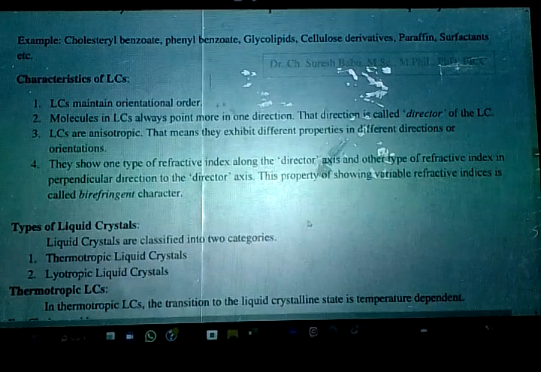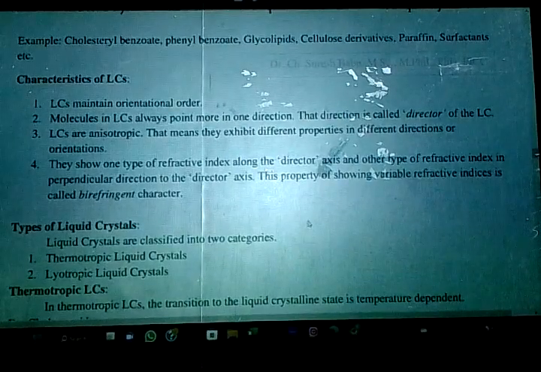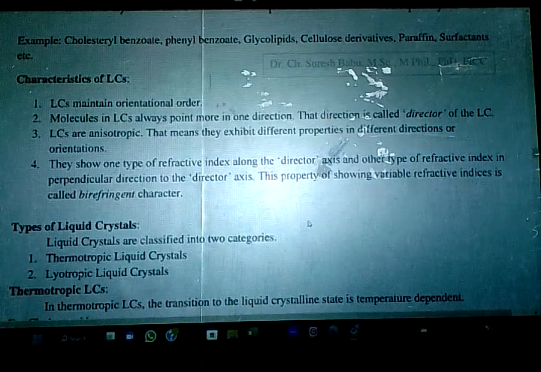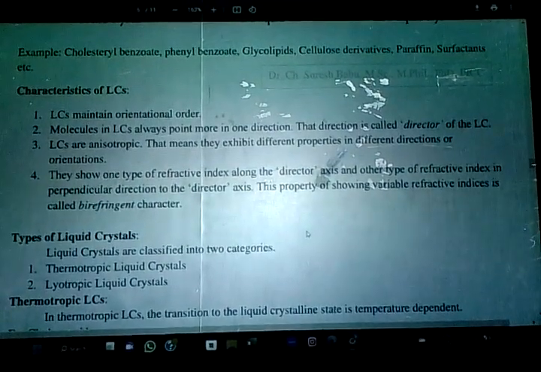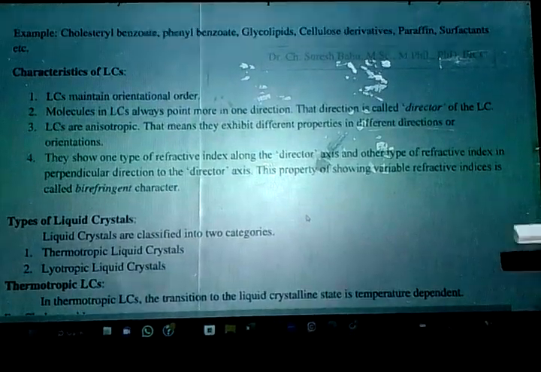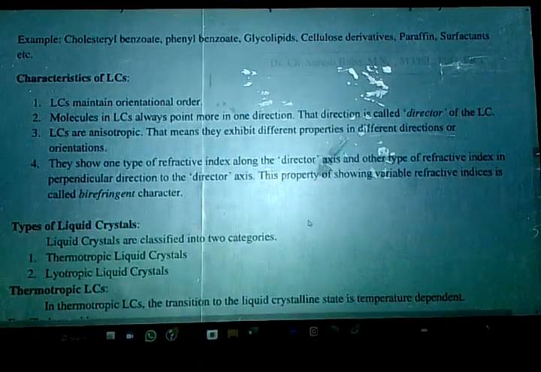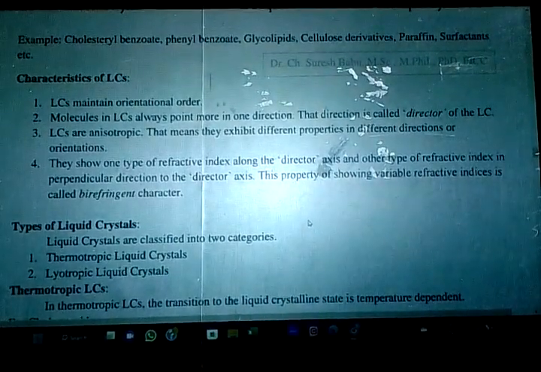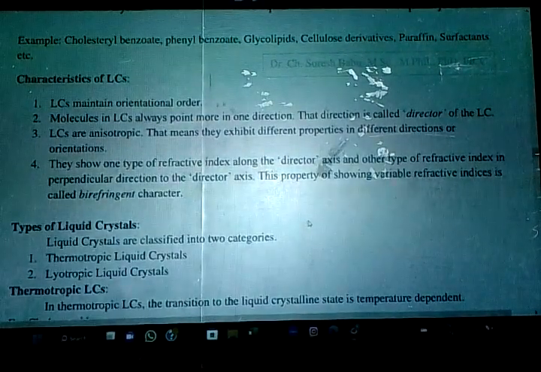Next. LCs are anisotropic, and that means they exhibit different properties. What do you mean by anisotropic? They exhibit different properties in different directions or orientations. So each molecule will be exhibiting different properties in its own direction. Next one. They show one type of refractive index along the director axis and the other type of refractive index perpendicular to the direction of the director axis. Next, this property of showing variable refractive indices, you will be calling it as what? Birefringent character.